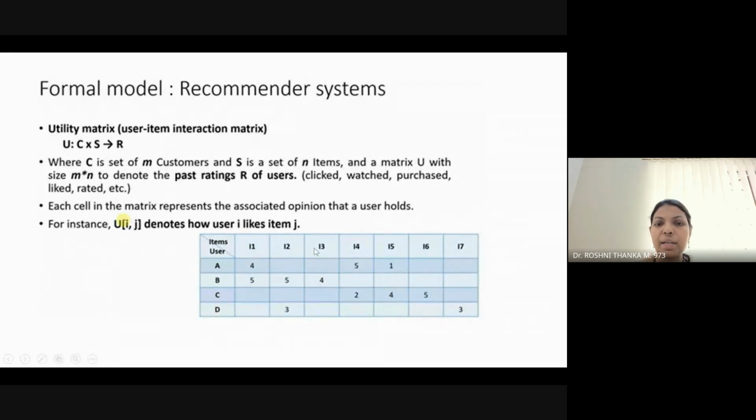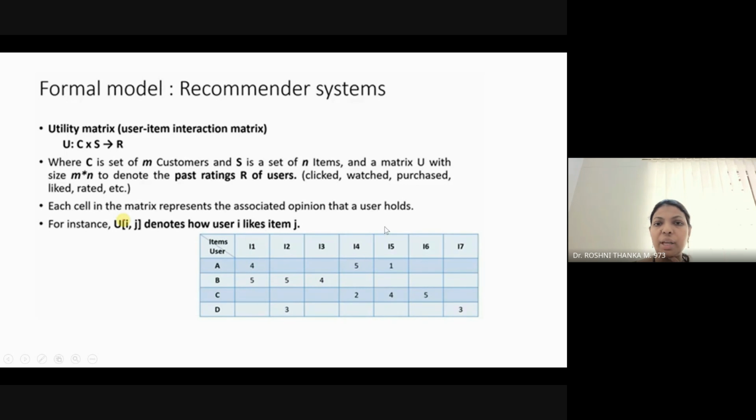You have rows and columns. We have all the users: A is a user, B is a user, C is a user, that is C cross S. What is S? S is the set of all the items. It can be milk, butter, cheese, bread, like that. All the items are available in the utility matrix.